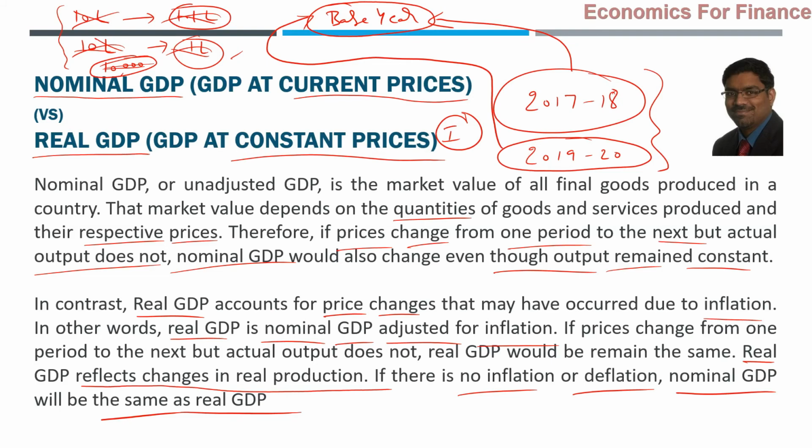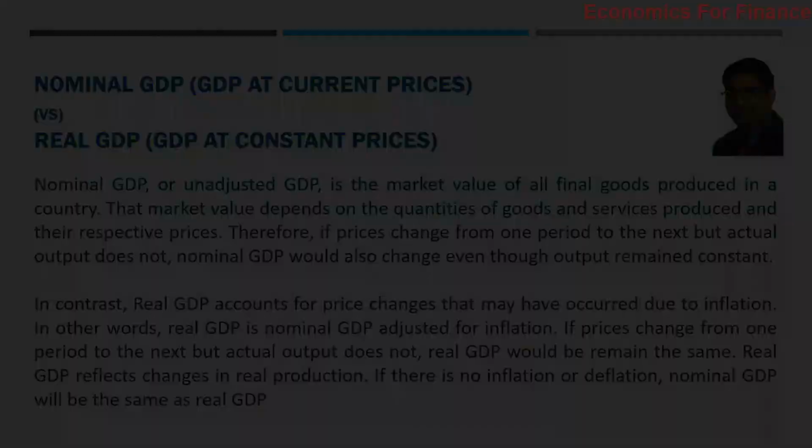Nominal GDP is that which is shown and presented at current market prices. Real GDP is that which is shown and presented at constant prices without including the inflation, or we can say, deflating the nominal GDP, we will get real GDP.